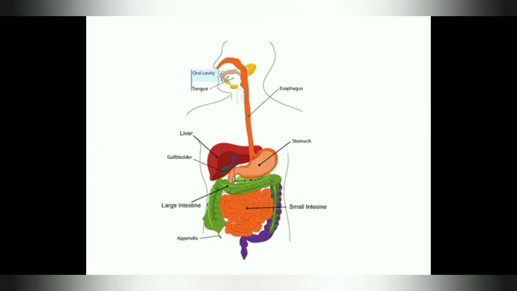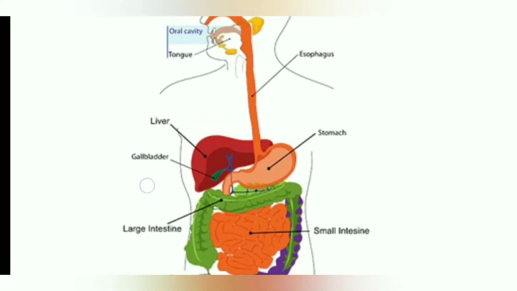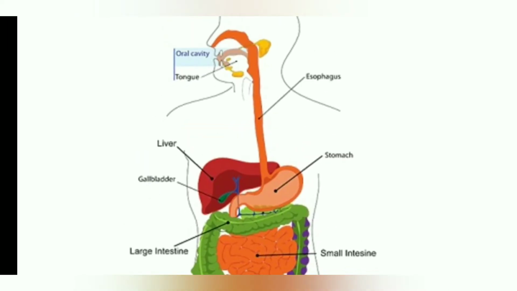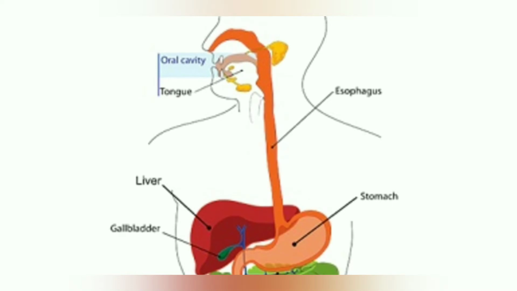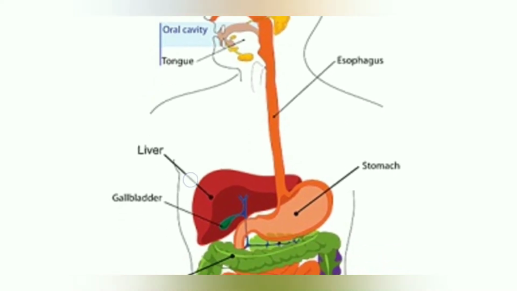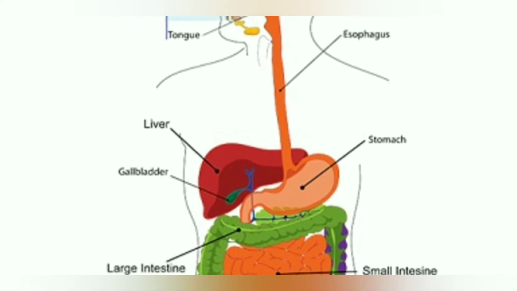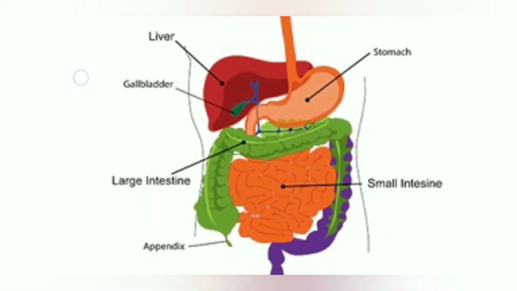Here you can see in the picture the different parts, that is the mouth or oral cavity, we have the tongue, then next the long tube-like structure known as the esophagus, then stomach, small intestine and large intestine.